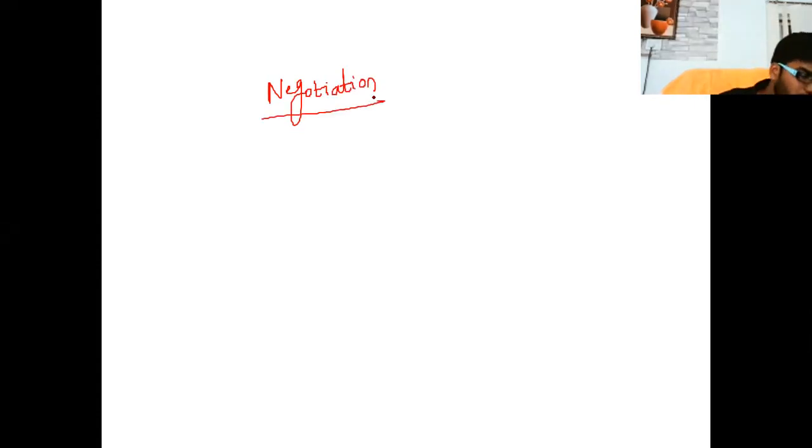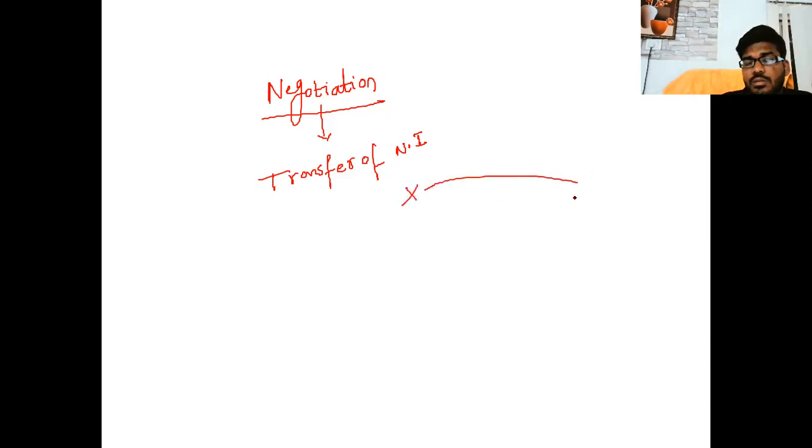Negotiation means transfer of a negotiable instrument from one person to another person. So X transfers the instrument to Y, then Y becomes the holder. This concept is called negotiation.